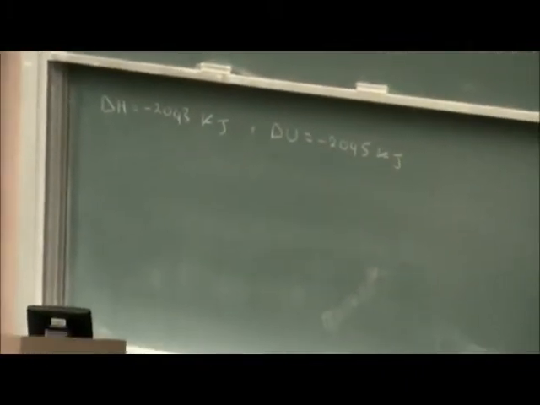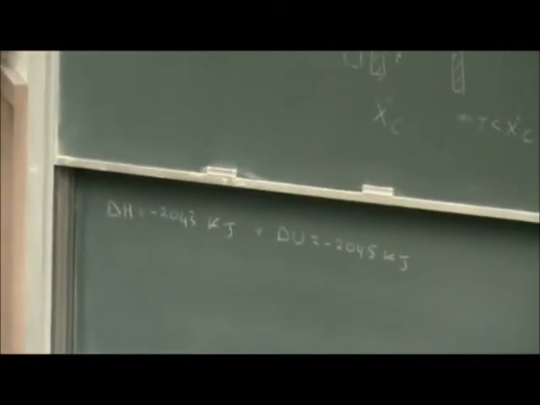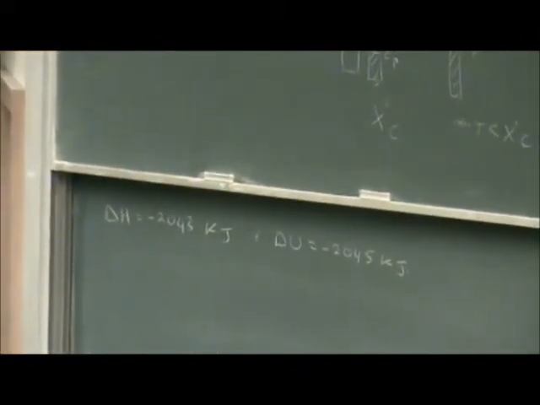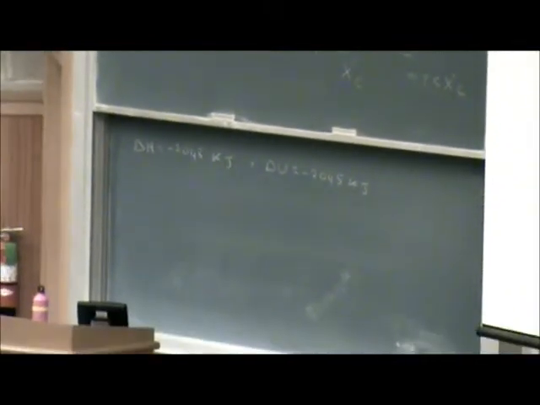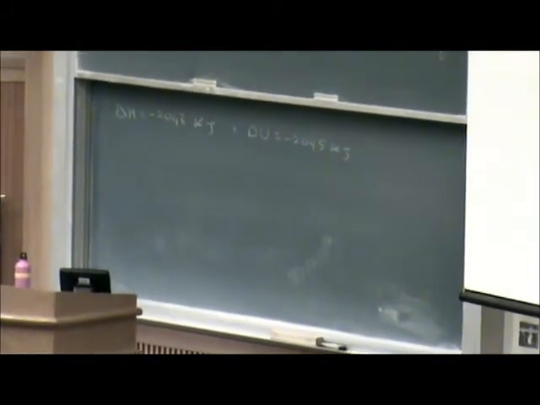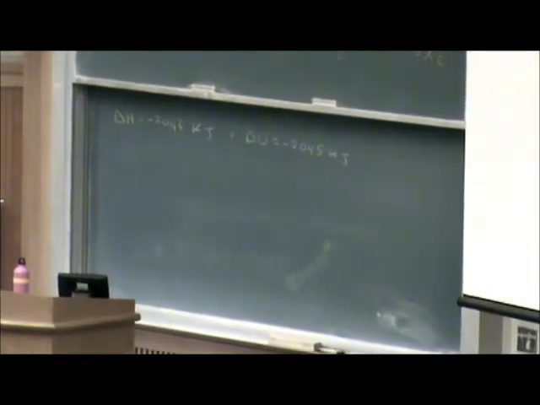Usually they are pretty close to each other. The work that is performed usually is very small. And that's why later we'll see when we do thermodynamics, for chemistry, many times you take delta G. We're going to talk about it later.